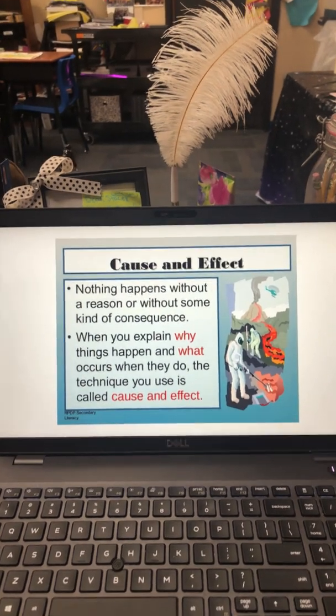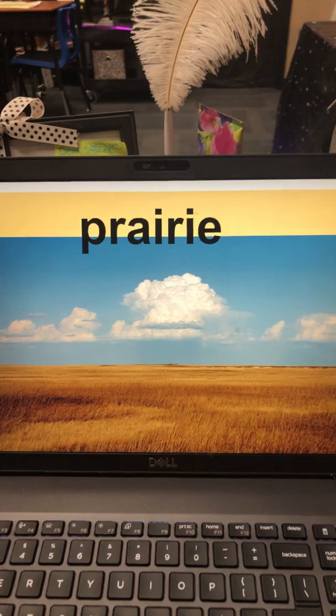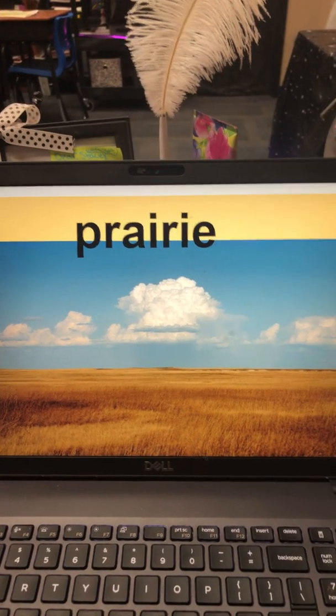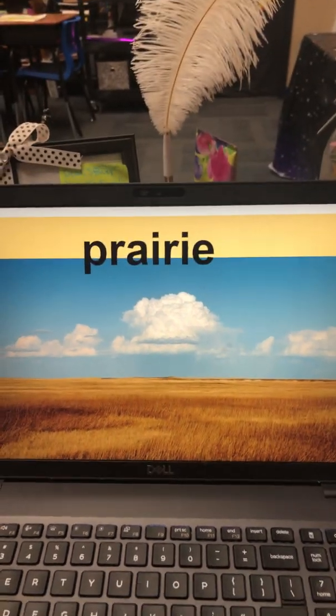Okay, so our word for today is prairie. Okay, and look at that. That is a vast prairie right there.